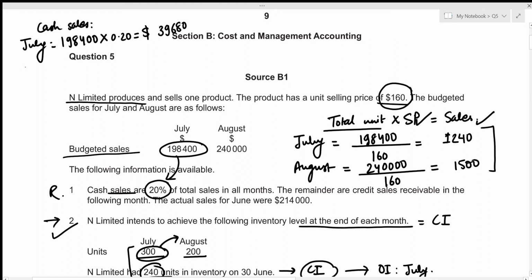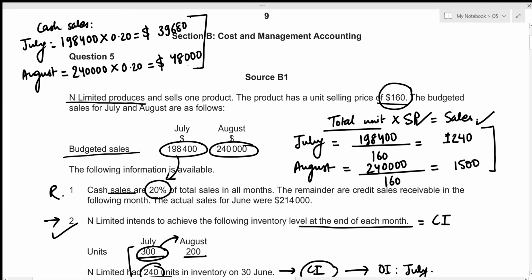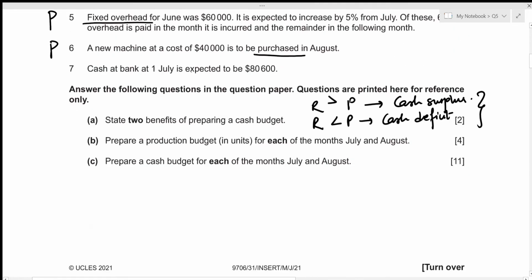Now we repeat the same process for the month of August. For August, we have our total sales to be that of 240,000, and 20% of this is the cash sales. So that's 240,000 times 20%, which we can write down as 0.20. Now this gives the cash sales made in the month of August to be 240,000 times 0.20, which results in 48,000. So obviously we will be receiving these amounts for our cash sales made in the months of July and August, meaning that these should be recorded in our receipts section under the heading of cash sales. Let's do that.